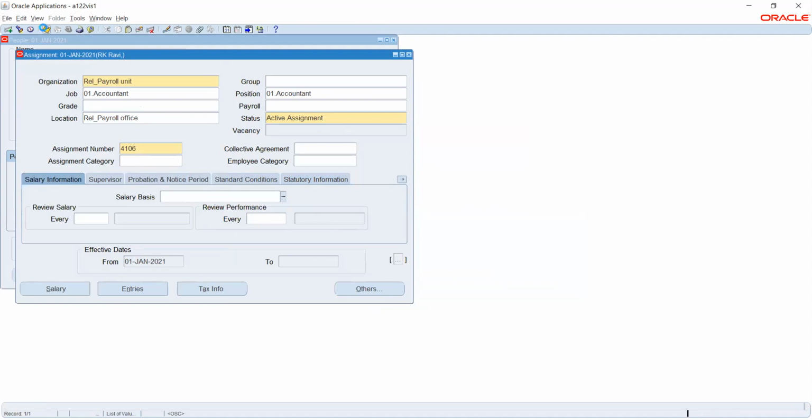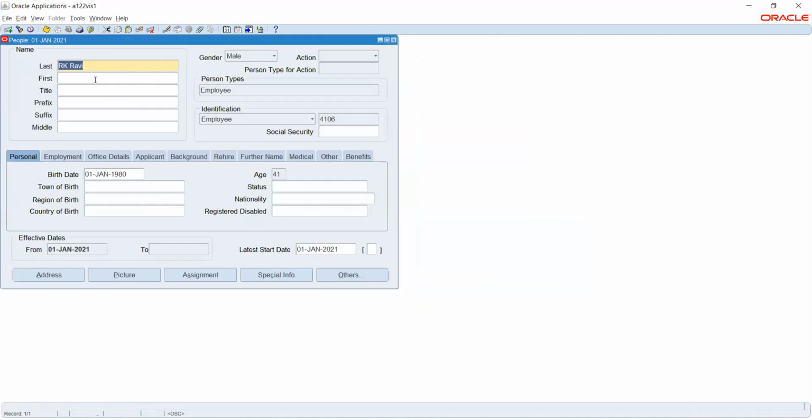So we created one simple employee. I'll just save and I'll explain from start. I can capture a number of information under this single page called people maintenance. Firstly, I can capture the first name, last name, and the title, and prefix or suffix if I have anything, and the middle name. These are the information to capture the name of the particular employee. Apart from that, I can capture the gender, and whether this is an employee or an applicant.